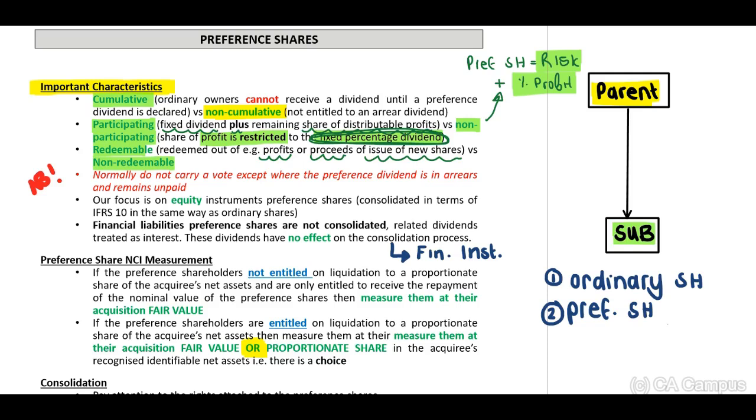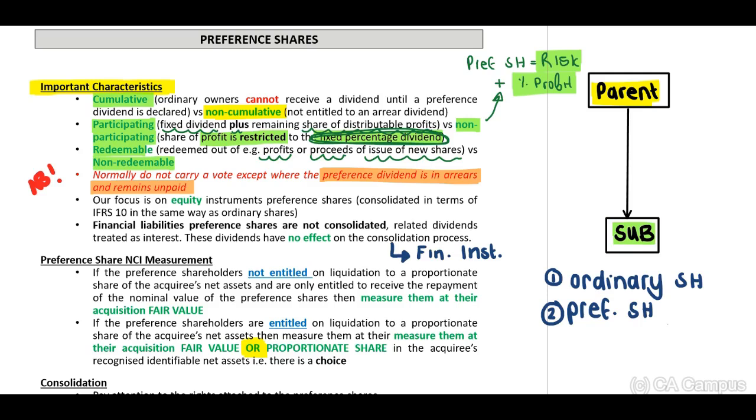Normally our preference shareholders will not carry a vote except where the preference dividend is in arrears and remains unpaid. If the dividends are outstanding to our preference shareholders, then it may carry a vote.